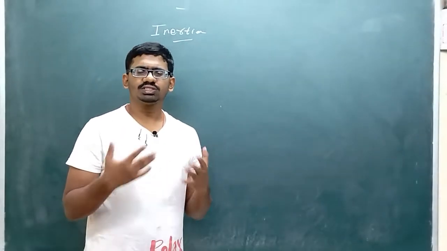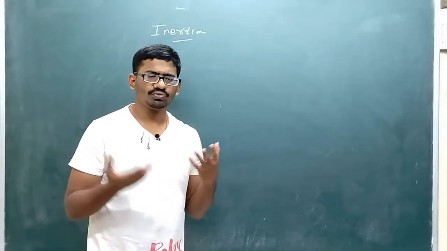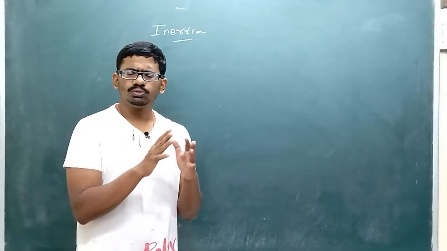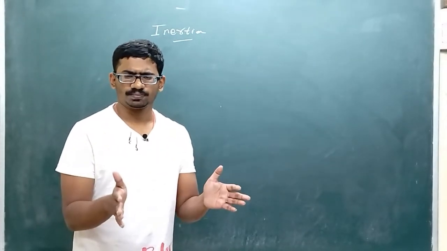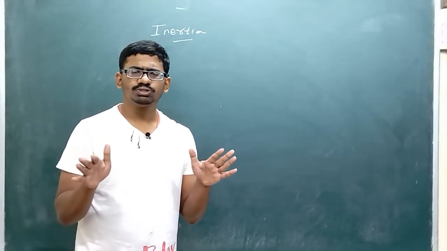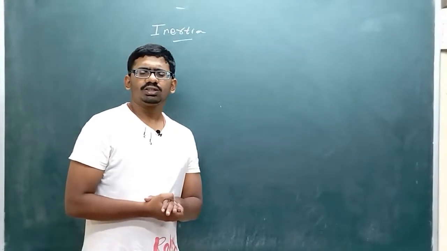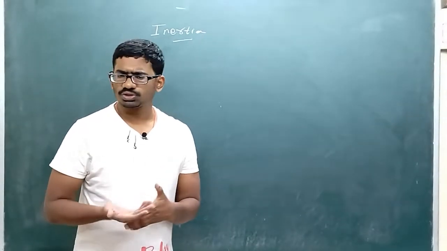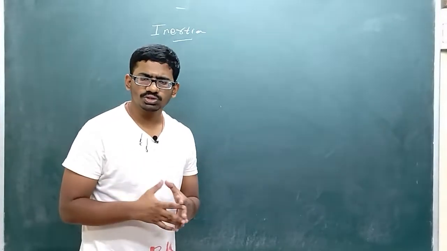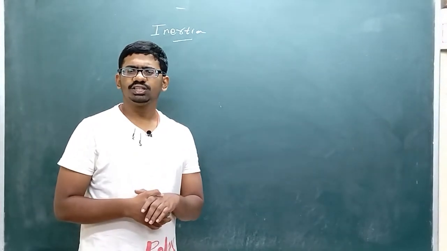So this resistance, why does this happen? This is because of the resistance offered by the object to move. The object is telling that I won't move from this place, I'll be at rest, right? So this resistance offered by the object is called inertia. Different objects possess different inertia, like a heavy object possesses heavy inertia, whereas a lighter object possesses lighter inertia.